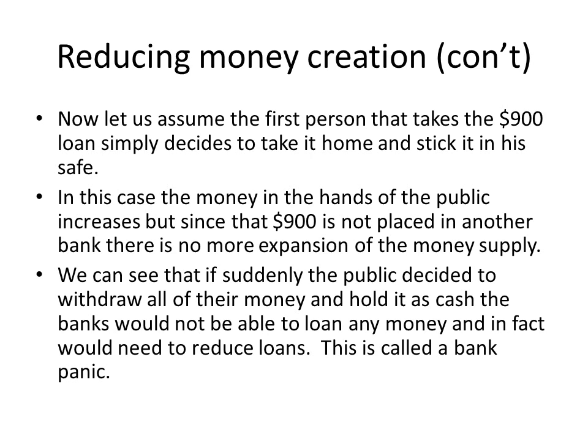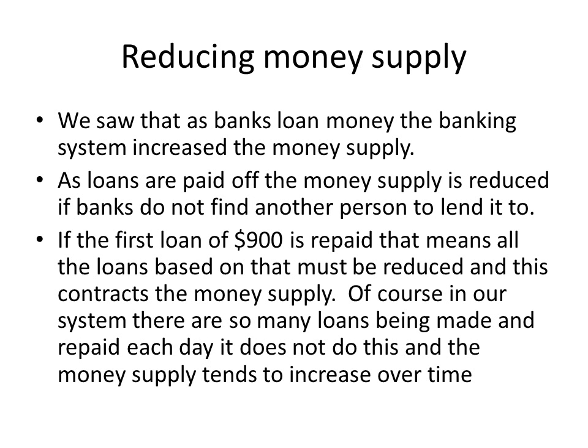It is simply stopped. We can see that if suddenly the public decided to withdraw all of their money and hold it as cash, the banks would not be able to loan any money, and in fact would need to reduce loans. This has happened at times in U.S. history, and this is called a bank panic. We've had major depressions, 4 total. All were preceded pretty much by bank panics.